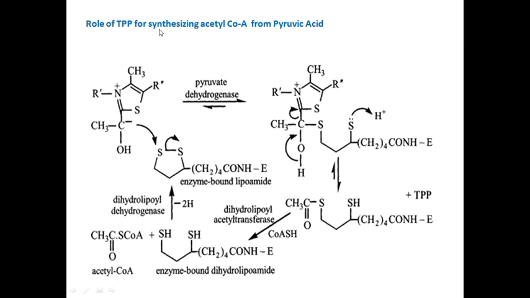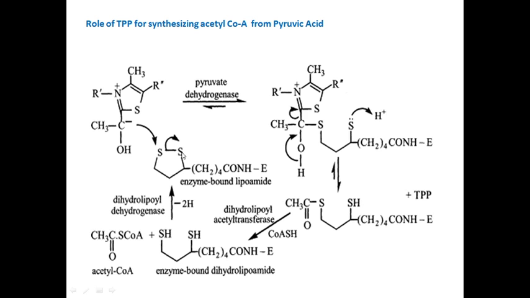Role of TPP for synthesizing acetyl coenzyme A from pyruvic acid. In the last reaction we saw how to prepare this compound. When TPP reacts with pyruvate, you get this compound. Okay, when this compound reacts with enzyme-bound lipoamide or lipoic acid, then this negative charge attacks this sulfur, and then